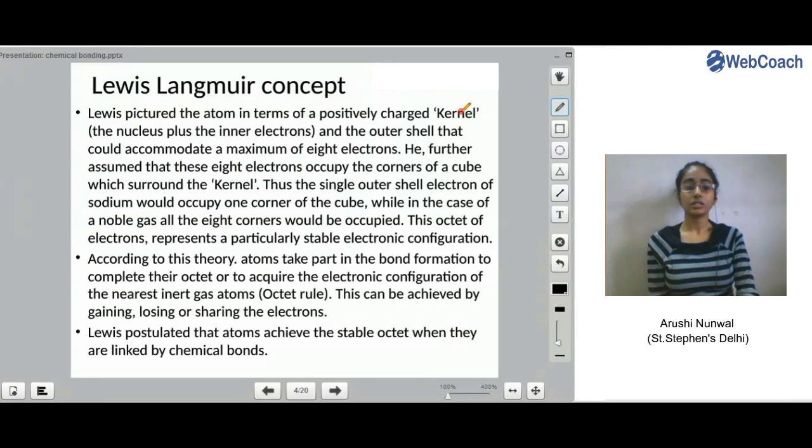The kernel was inside the cube, and the cube consisted of 8 electrons present on the corners. Thus, the single outer shell electron of sodium would occupy one corner of the cube. See, what is the electronic configuration of sodium? It is 1s2, 2s2, 2p6, 3s1. So the outermost shell has 1 electron, that is 3s1. Since it has only 1 electron, only one corner of the cube will be occupied, and the kernel will be present inside the cube. Or take a noble gas, which has a full configuration. If you say neon, for example, or argon, it has 8 electrons.